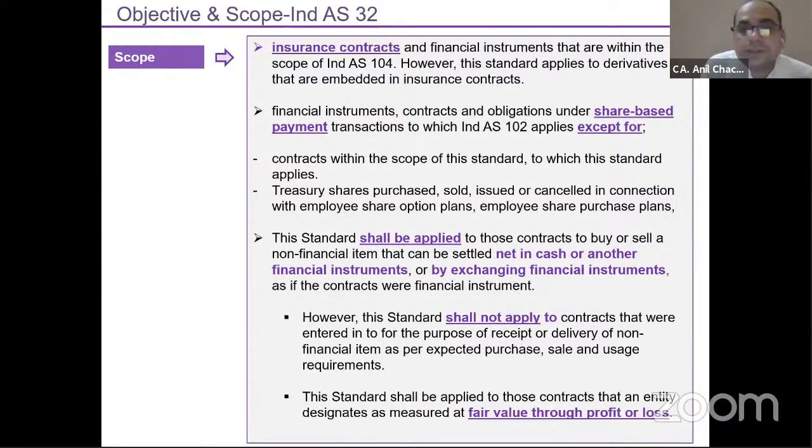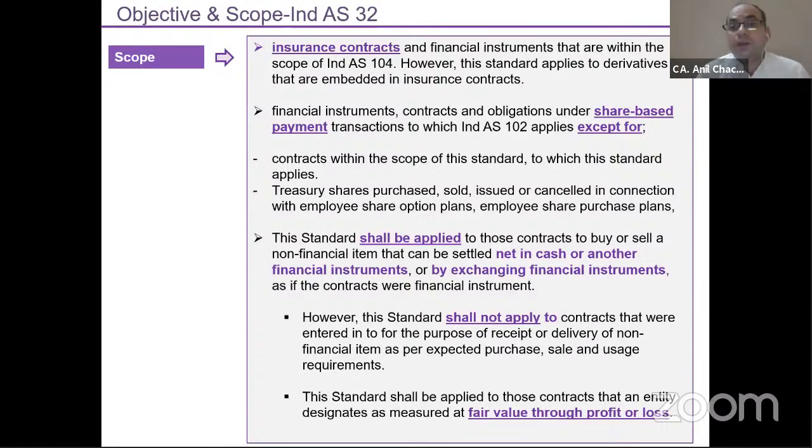But when we talk about this net settlement part, net in cash or another settlement, the standard has prescribed various conditions. What is the meaning of net in cash? It means I don't want to take delivery, and whatever the difference is, I would settle in the market. That is your net in cash. But the standard says that apart from this, there are certain other conditions you can take within the meaning of the net in cash method. If you have taken a delivery that can be readily convertible into cash in the near future, near future meaning maybe 3, 4, 5 days, that will also be covered under the net in cash method.